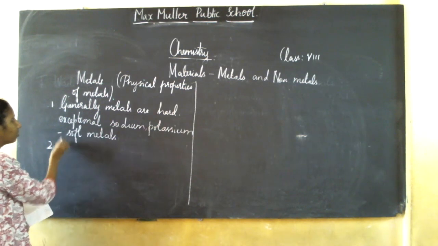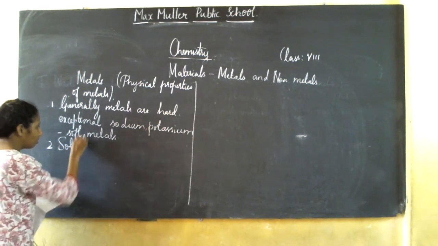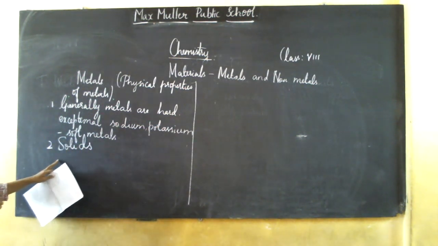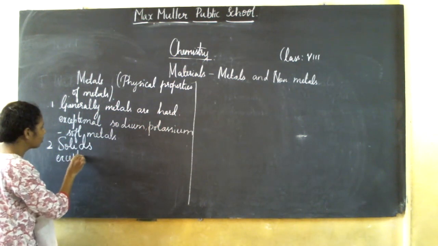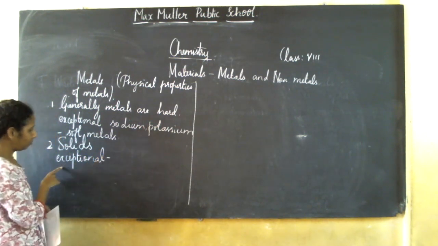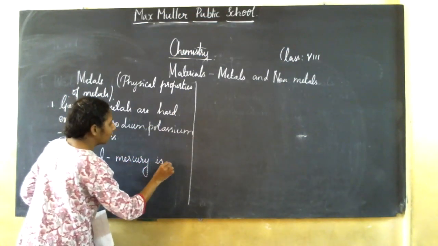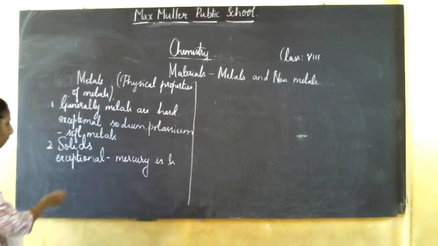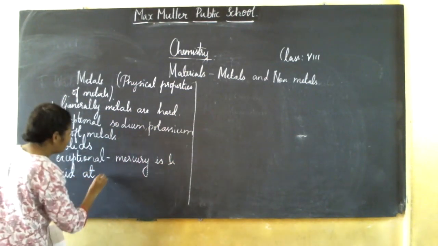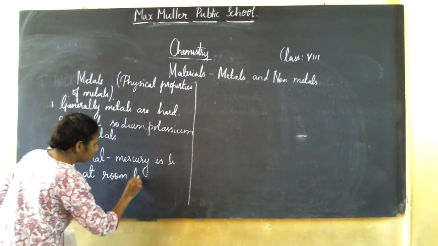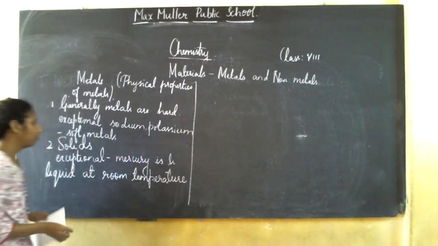Next, metals are generally solids. The exception is mercury, which is liquid at room temperature.